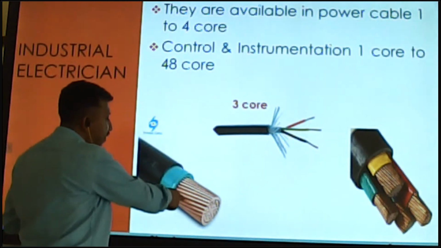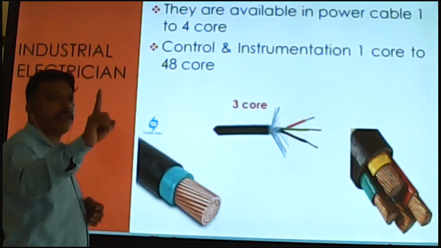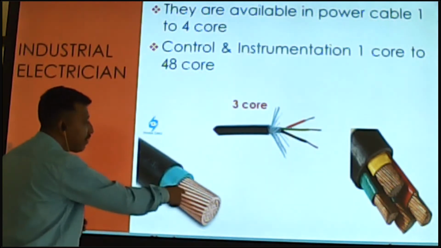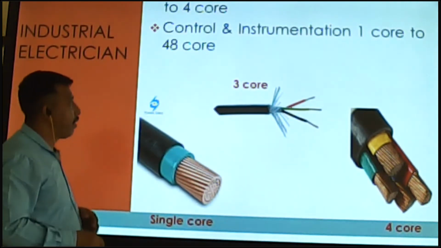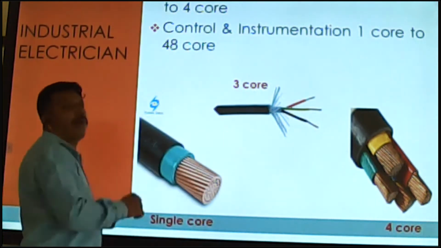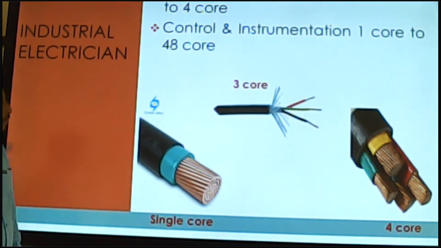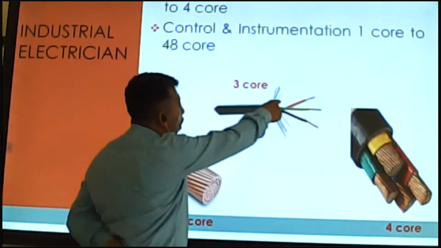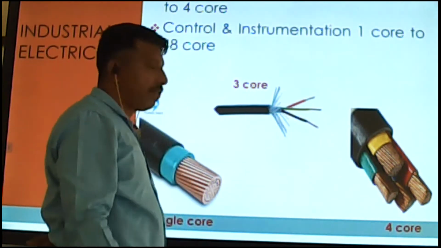So this is the single core wire. Single core cable means only one wire is inside. This one is a copper type single core cable. And the next one is a 3 core cable. You see there is one phase, one neutral, and one earth.